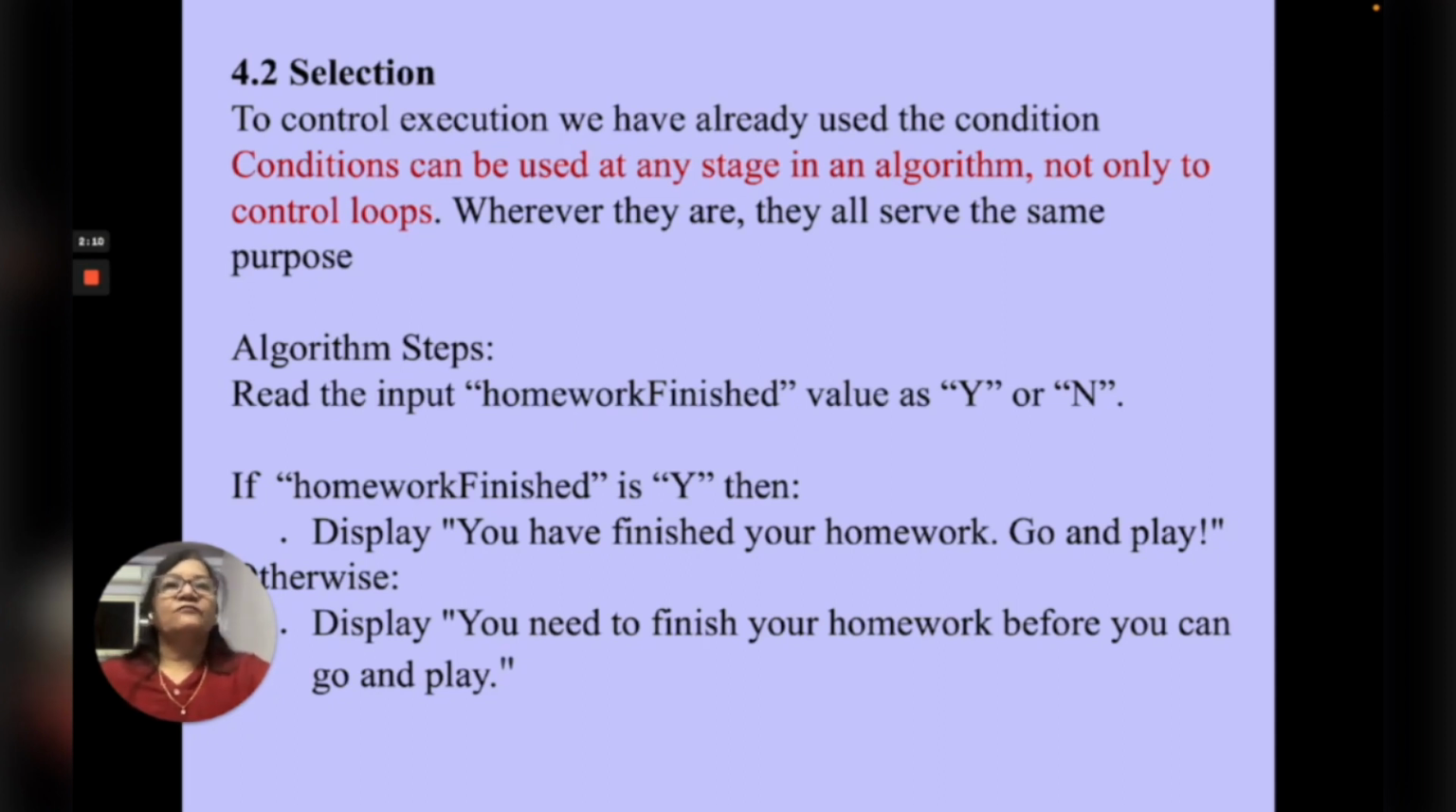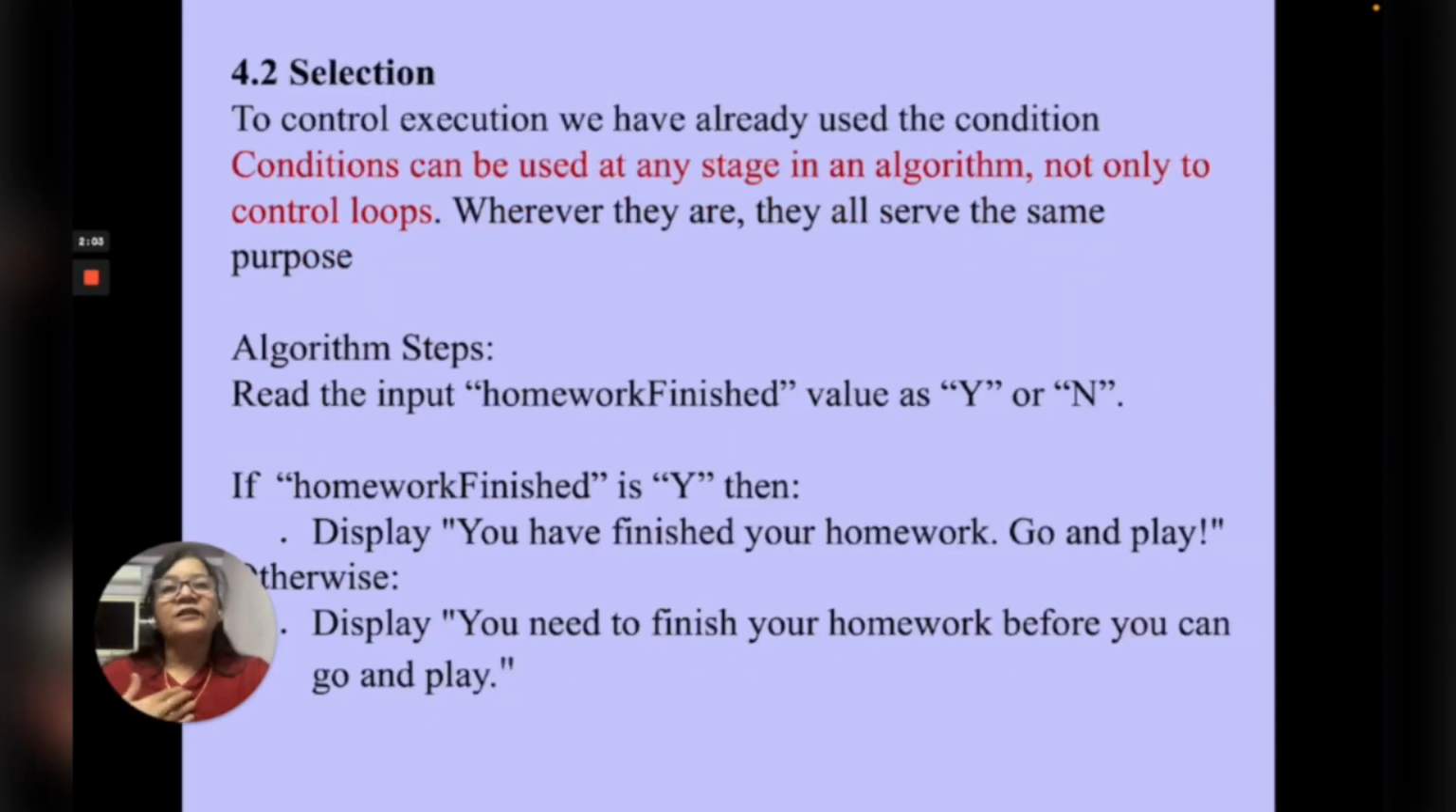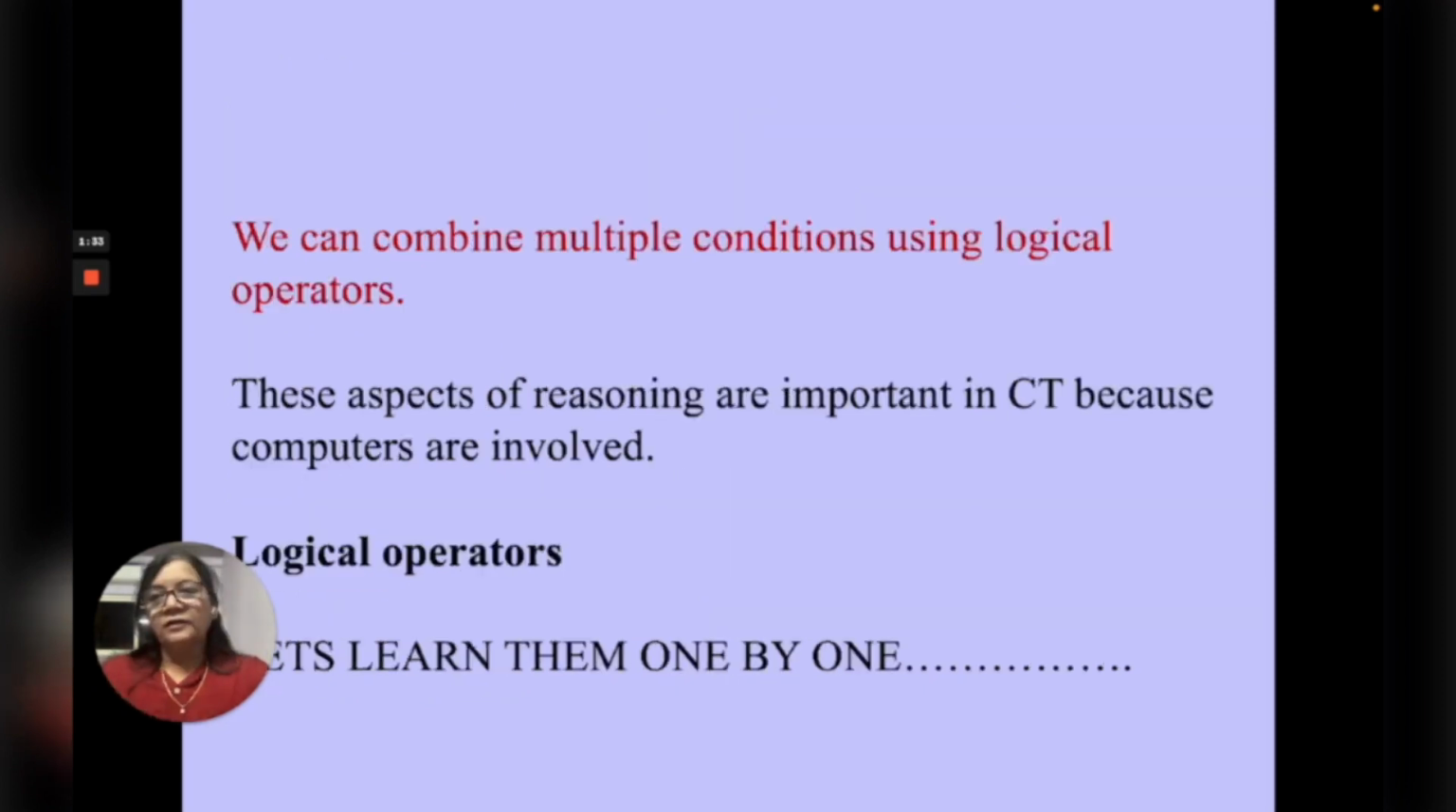These aspects of reasoning are important in computational thinking because computers are involved. This was the example for one condition. It is our responsibility to make sure that the reasoning should produce the correct result. One condition was given. If that condition is true, then do this. Otherwise, do this. Now you can combine multiple conditions using logical operators. At this point, let us learn logical operators and let us see how will they work.